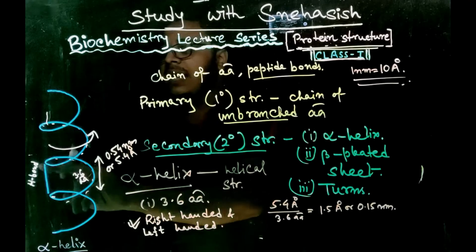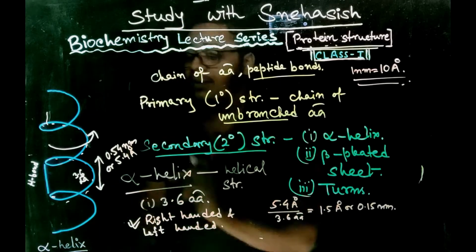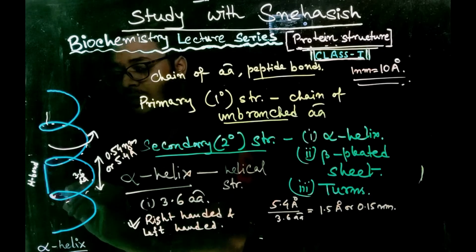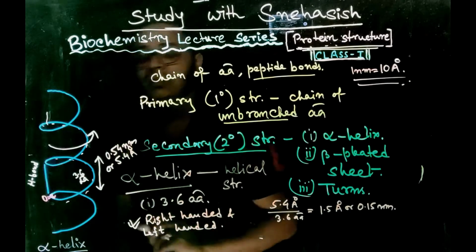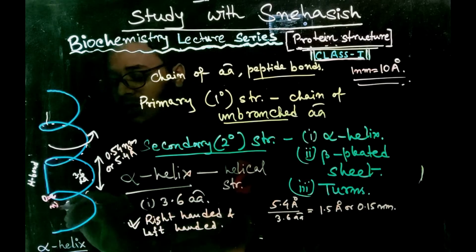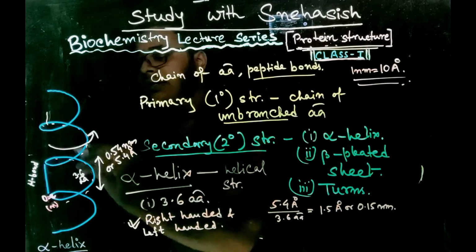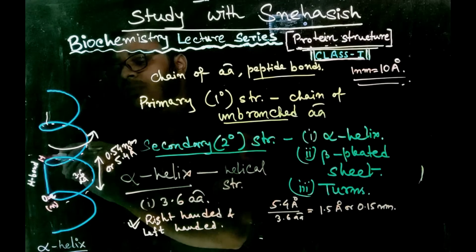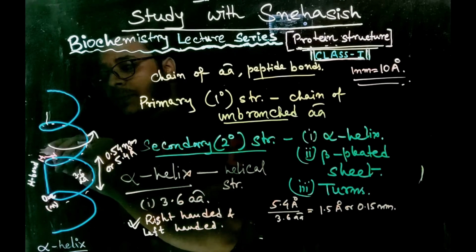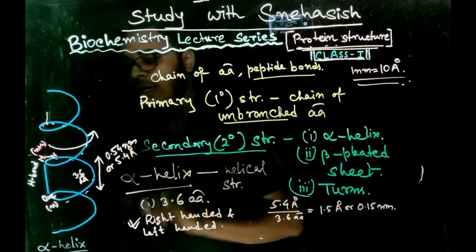This hydrogen bond is formed between the carbonyl oxygen, that is C double bond O, of the carbonyl group in the n-th amino acid, and the hydrogen of the amino group of the n plus 4 amino acid.